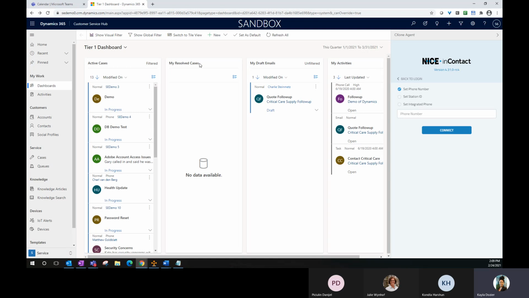So I can see when I log in as an agent here, just say I check Teams and I want to see about any internal communications, but now it's time for me to get ready and handle interactions. I can go ahead and check any active cases here with those roles and permissions that are set up for me. If there are any resolved cases, I don't have any in my queue right now. That's great. Any emails maybe that I'm waiting for here, and any activities.